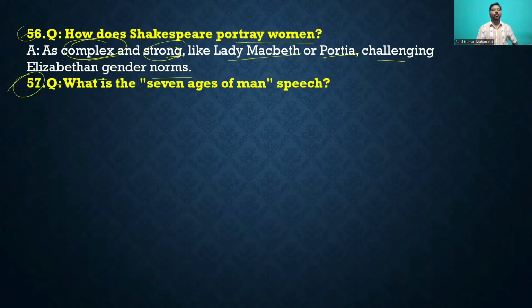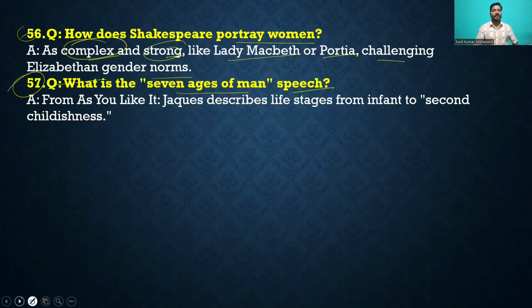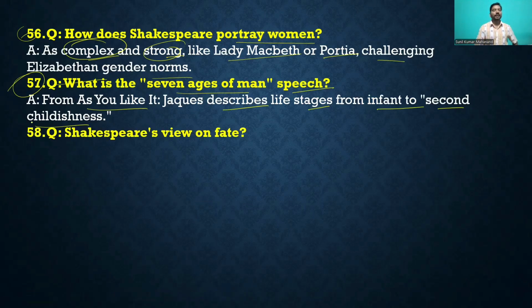Question number 57. What is the seven ages of man speech? The seven ages of man speech is from As You Like It. Jaques describes life stages from the infant to the second childishness. And then move to another question, question number 58. Shakespeare's view on fate.